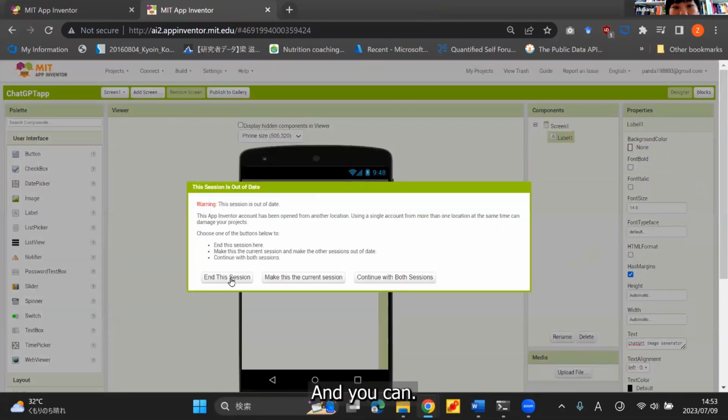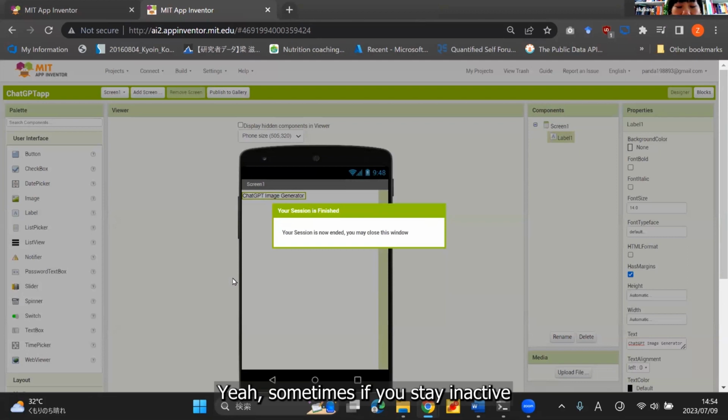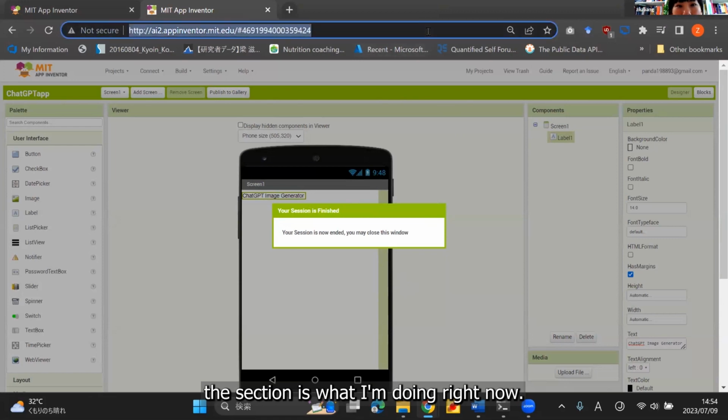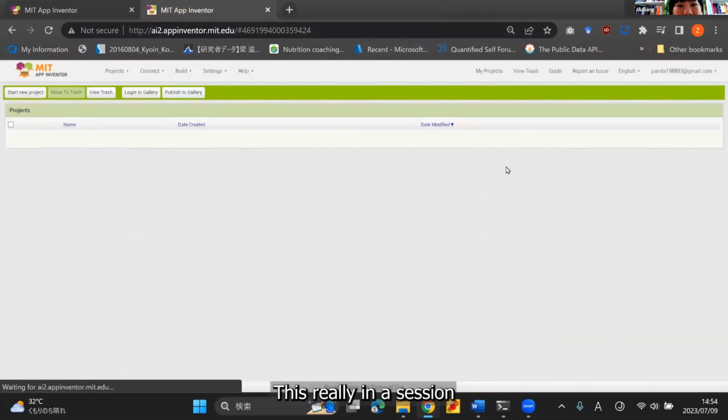Sometimes if you stay inactive, you'll be logged out. So you need to renew the session. That's what I'm doing right now. Just renew the session.